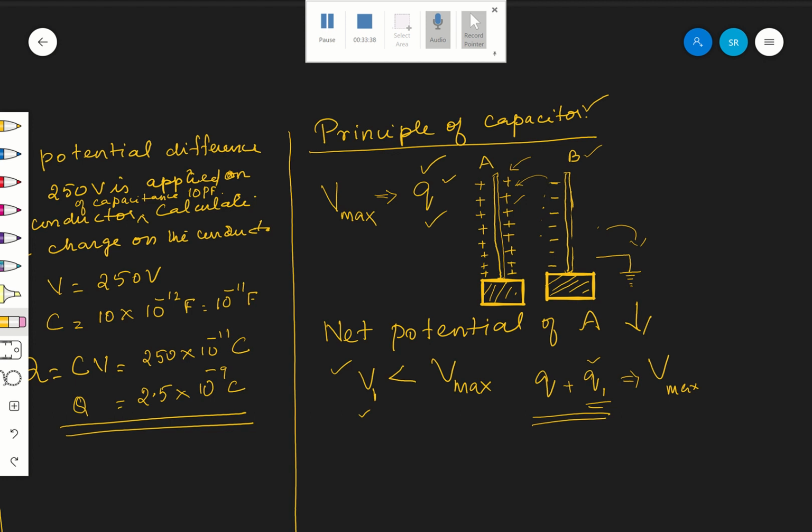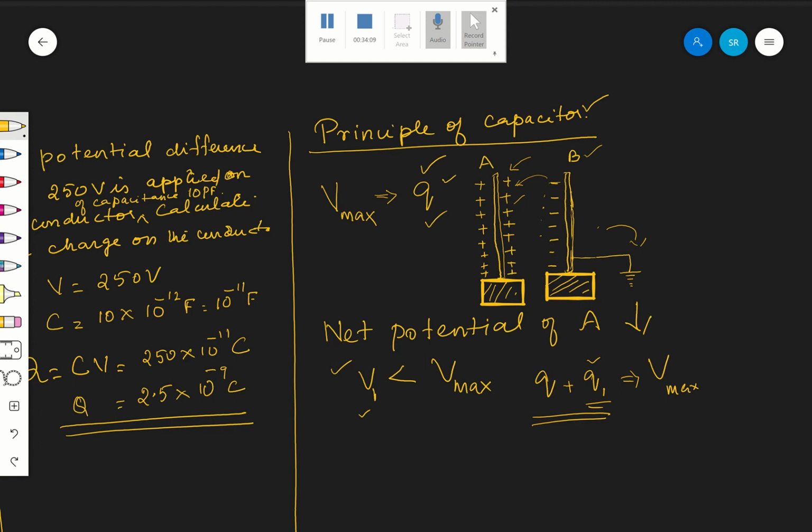Everything now has gone to earth, all the positive charges. Okay, hope you are following. Now see, when the positive charges were there, it was trying to increase the potential of A. Now the positive charges have gone. Once they have gone, the potential of A is greatly decreased once again.